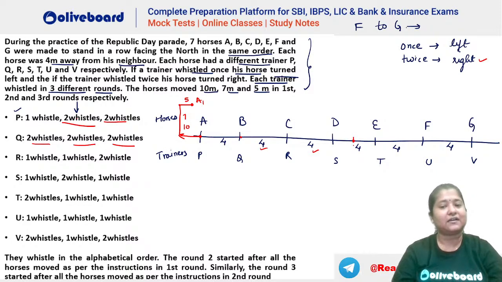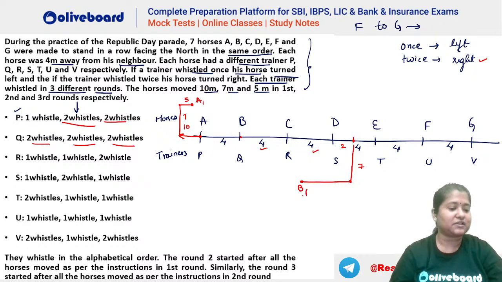Then again a right turn. That means he will go here. And then he has to go for 7 meters and then again take a right turn now. So you can see he is going towards the south. That means he will come back and he will be taking 5 meters here. So this was your 2. So this means 2 plus 3. That means he will be reaching this direction. So this is going to be B here.